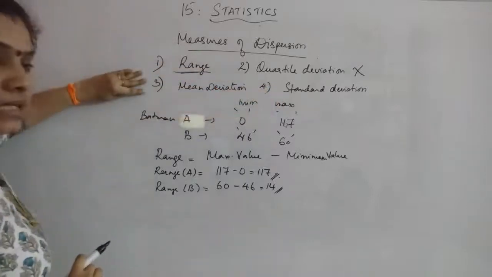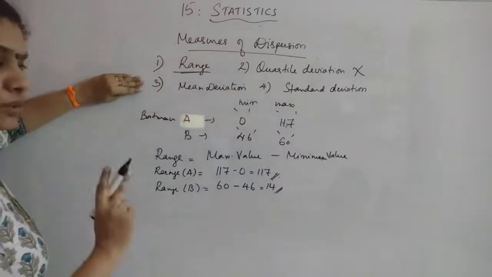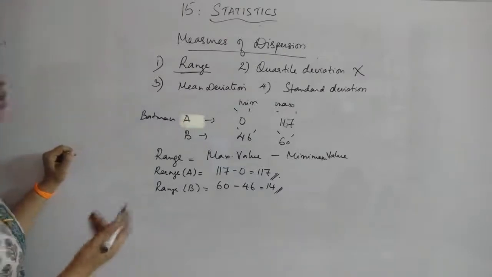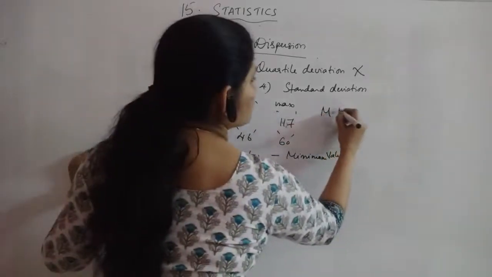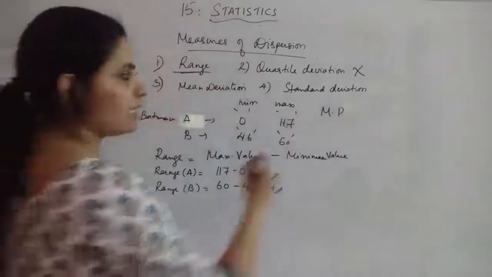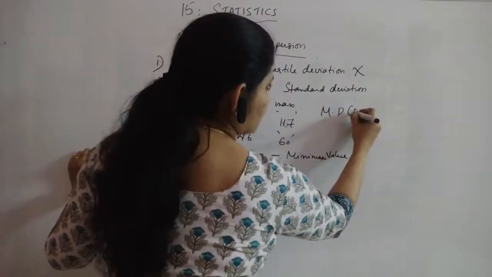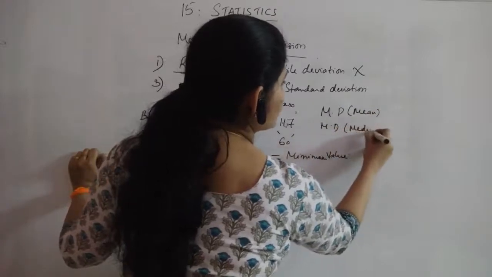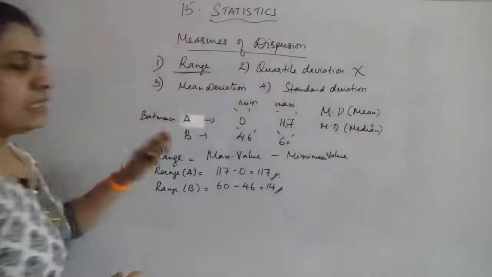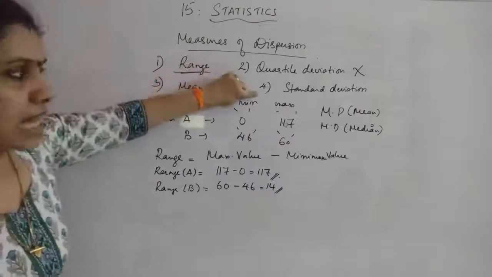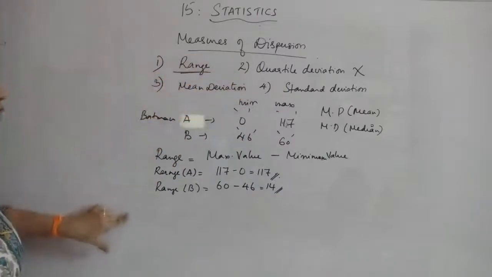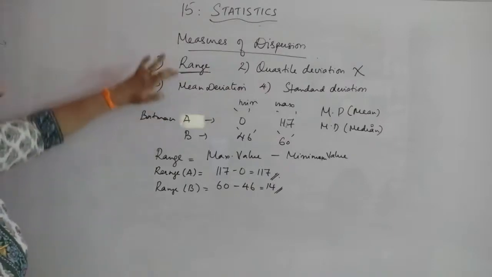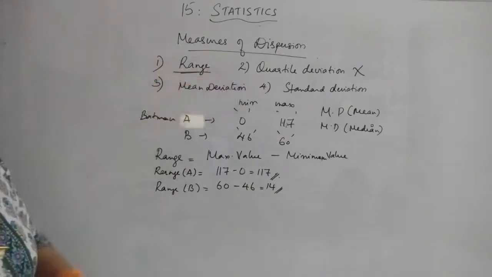Now, mean deviation is of two types: mean deviation about mean and mean deviation about median. Mean deviation is normally represented as MD, and it is about mean and about median, so you have two things. Both the mean deviation as well as the standard deviation will use all the values given in the data. That is the difference between the range and these two deviations.